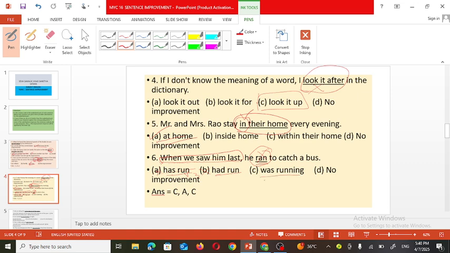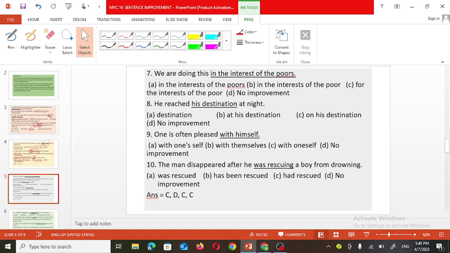Now see this one, past continuous tense or past progressive tense. This verb can be replaced here. So when we saw him last, he was running to catch a bus. So that will be the perfect sentence. Now let's see a few more examples.